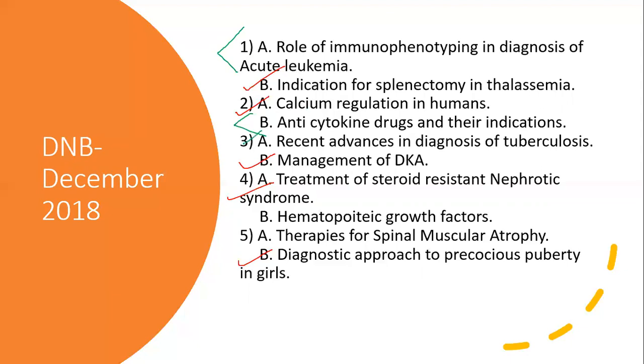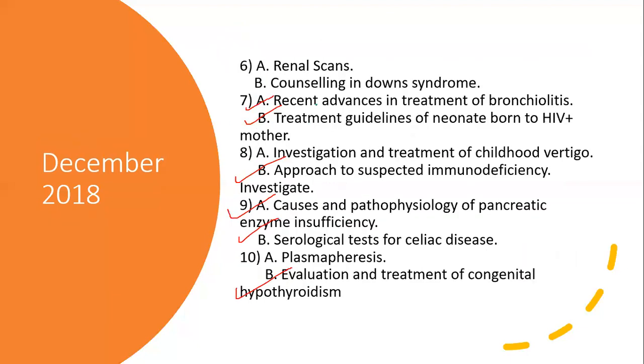Recent advances in diagnosis of tuberculosis, I think you can expect that in almost every paper. So there's no excuse for us to leave it out from our schedule of reading. Hematopoietic growth factors, again, you know, but you don't actually spend time on it. Spinal muscular atrophy, if you see, it's the actual advance that was asked because of the new drug that was introduced. And renal scans, this is a common question. You can't put it as an advance, but this is something that we skip.